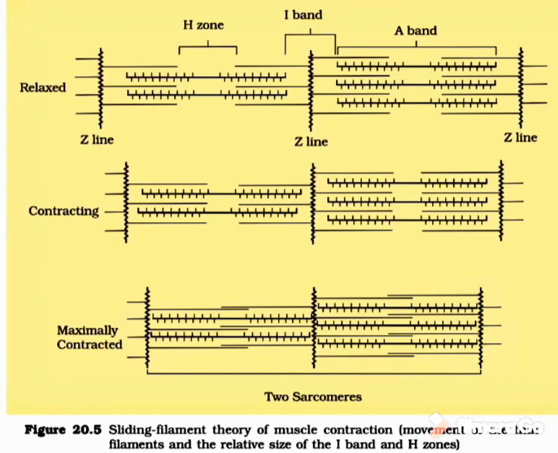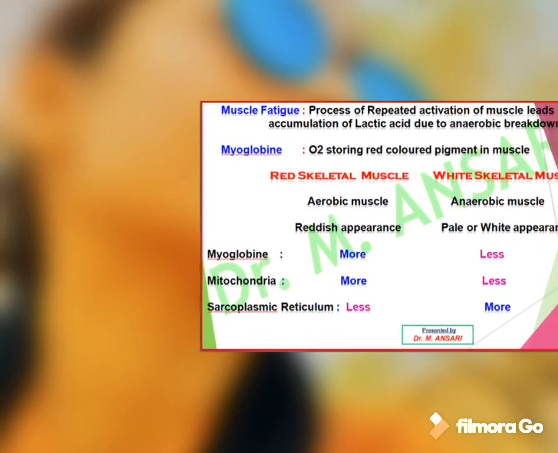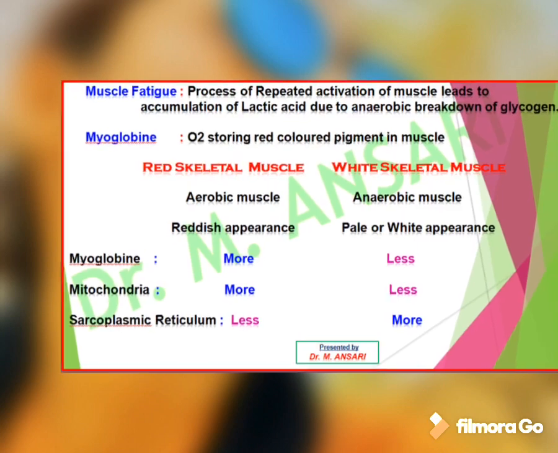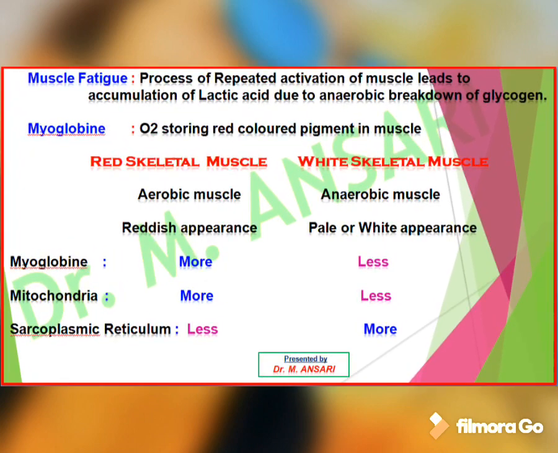The process of repeated activation of muscle leads to accumulation of lactic acid due to anaerobic breakdown of glycogen, and this condition is called muscle fatigue. We can say when lactic acid deposits in the muscle, a condition comes that is called muscle fatigue. The oxygen storing or oxygen carrying red colored pigment present in the muscle is called myoglobin.